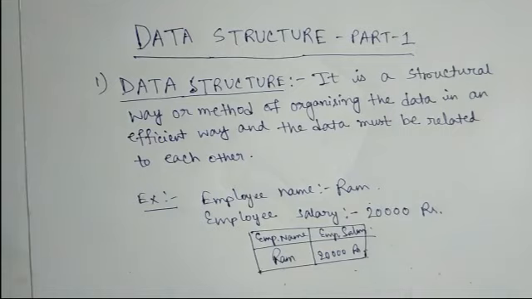Okay, so that is the definition of data structure, which means we have to organize the data in an efficient way, and the data must be related to each other. So now I will talk about the classification of data structure and its operations.